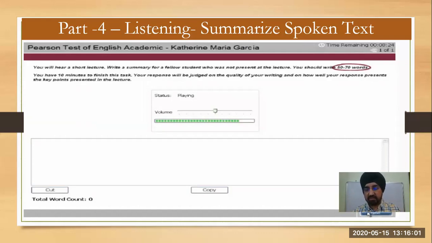In listening, for summarize spoken text, you have to summarize whatever you hear in 50 to 70 words, and you can use the same structure as retell lecture. What do we do in retell lecture? We hear the lecture and then we speak. Here, we hear the lecture and then we have to write. So the structure for both is the same. That is just to simplify.